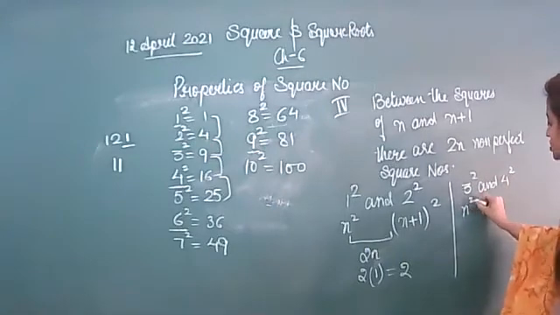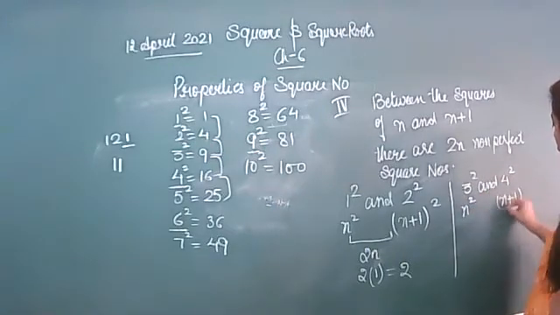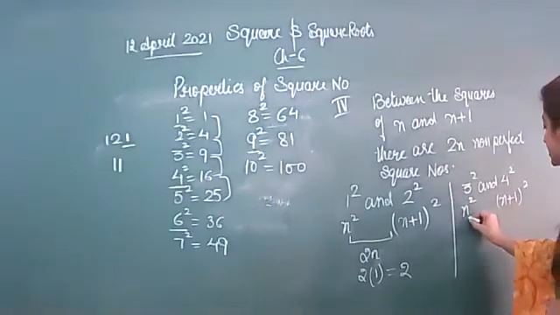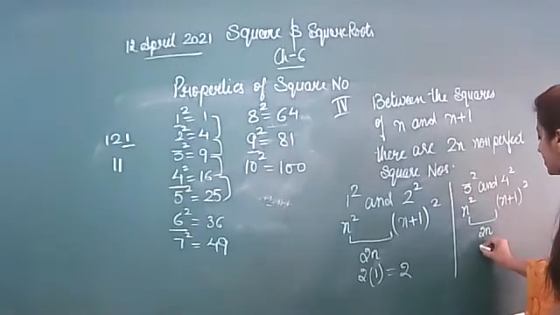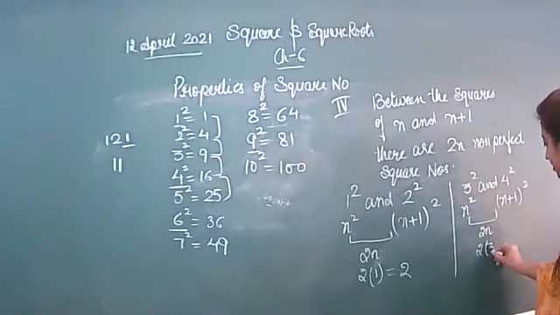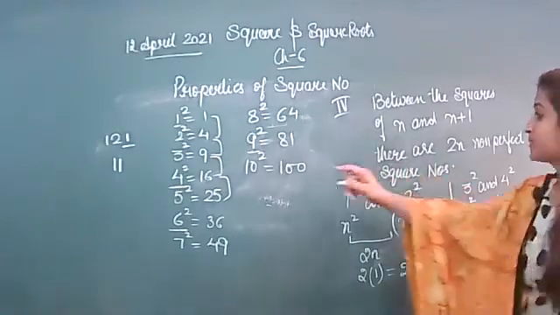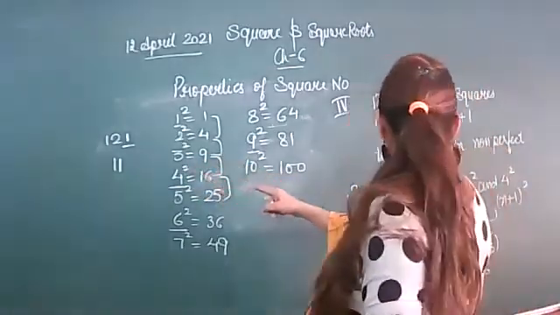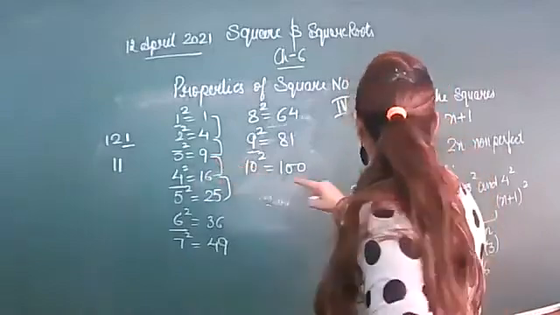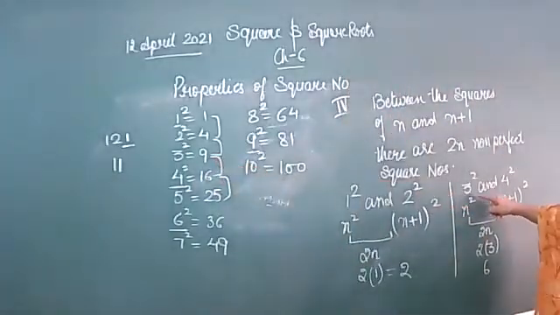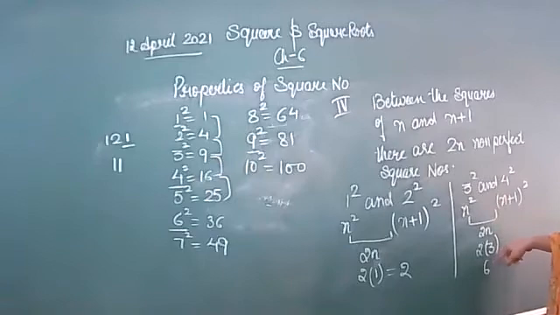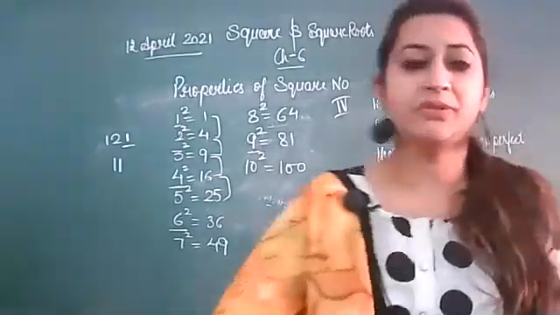This is your n square, this is your n+1 whole square, and in between these two you have 2n numbers, and n is 3 here, so 3 2s are 6. Now let me check this property.